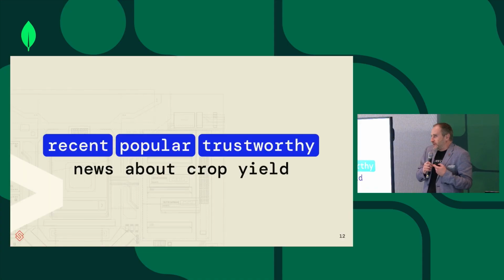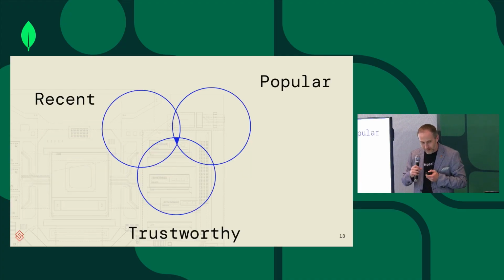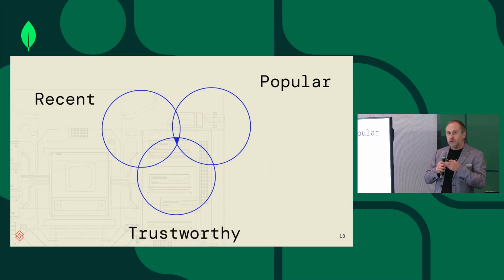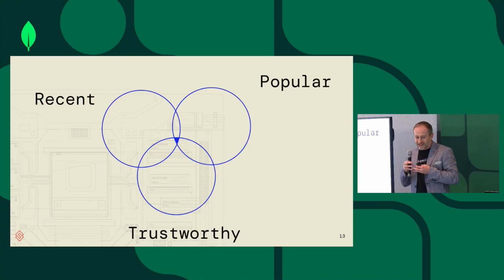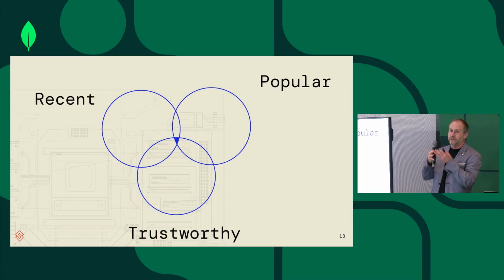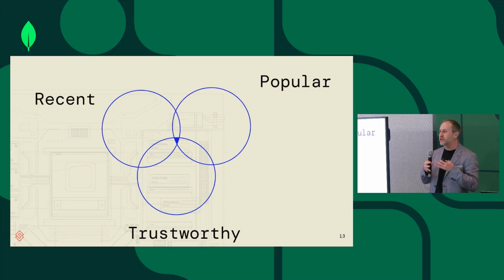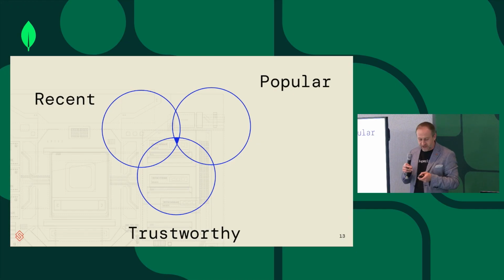Now, let's move to something a little bit more complex, okay? So recent, popular, trustworthy news about crop yield, right? So this is now becoming really, really complicated. And by the way, if we start using filters, and we look at the intersection of those 3 areas, actually the intersection is quite small. So if we start using filters, it's actually quite easy to lose the right result, because the number of suitable results is very small.